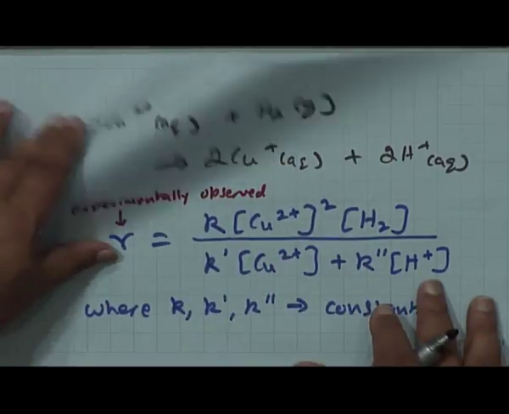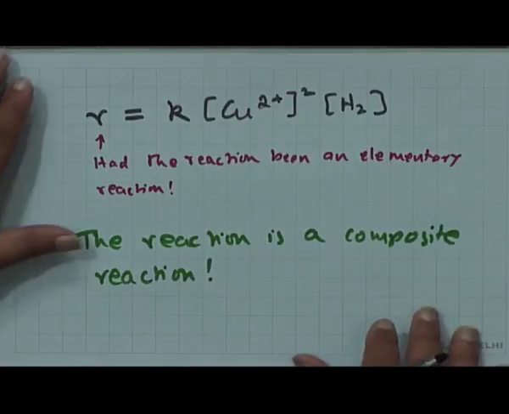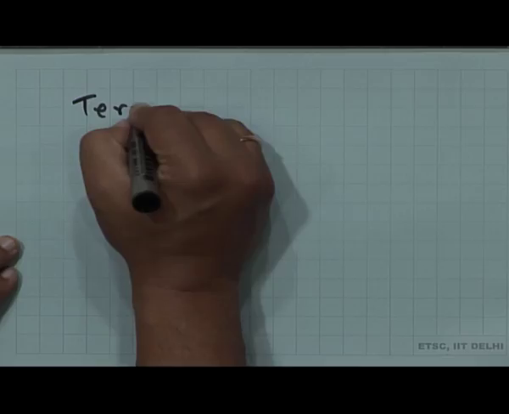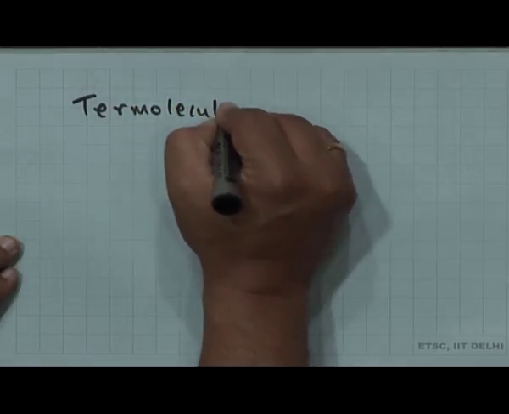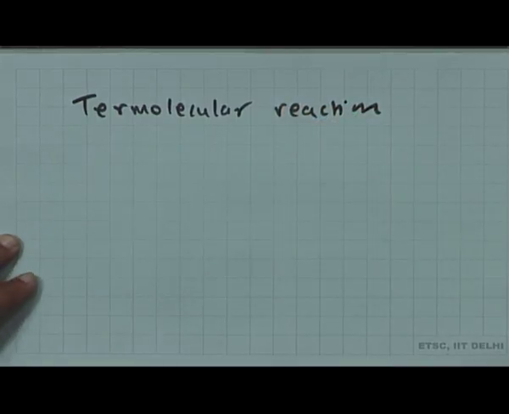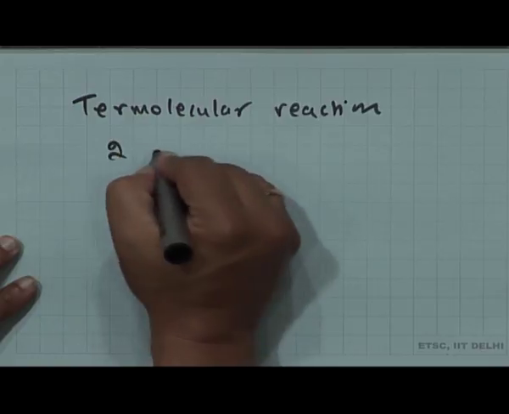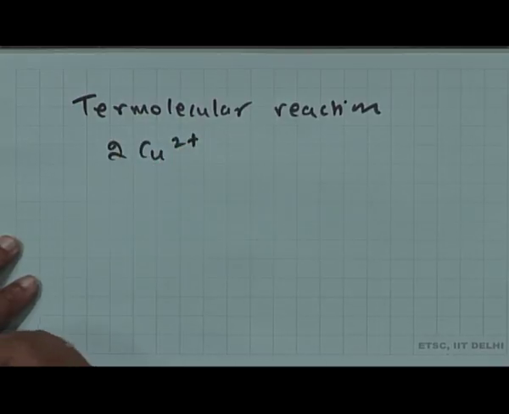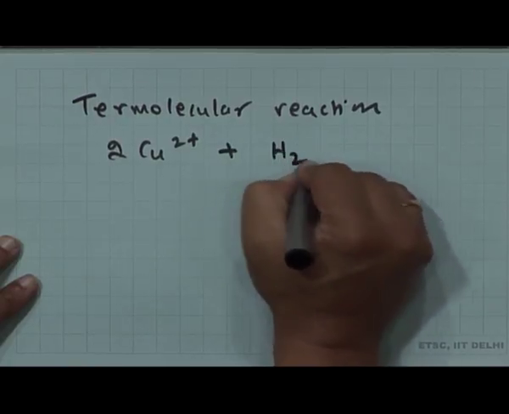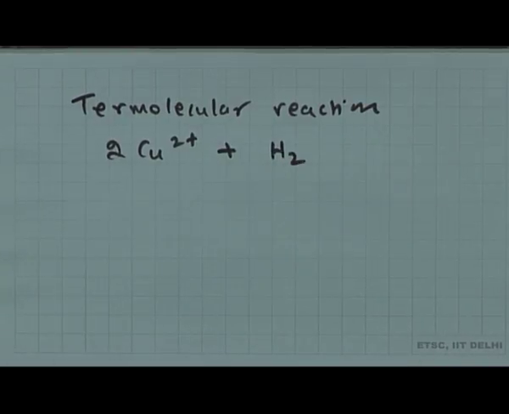So that means had the reaction been an elementary one, I would have said that this is a termolecular reaction where I have 2 species of CO2 plus reacting with 1 of H2.